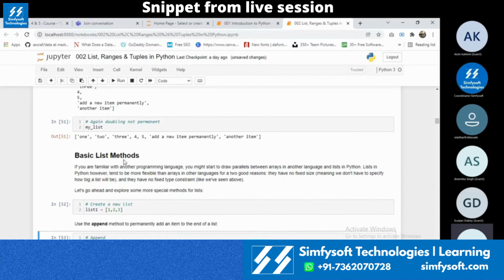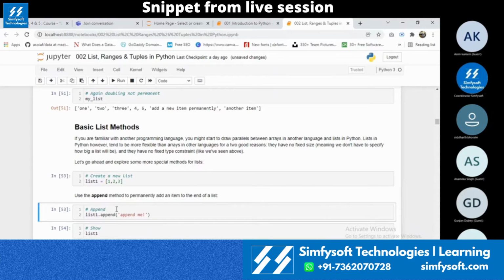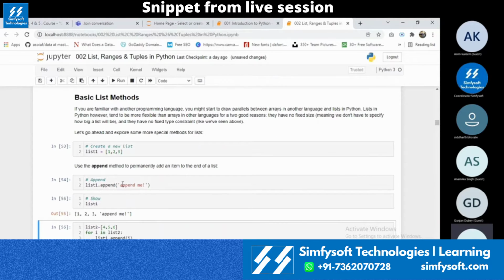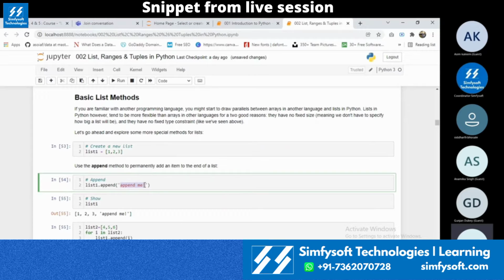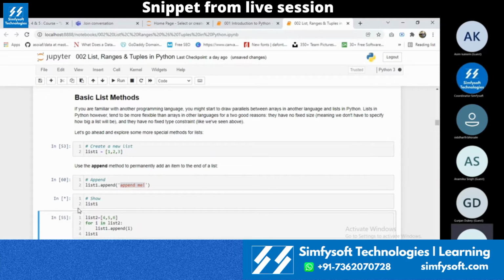So I'm having a list called list one. In that I am having three values, 1, 2, and 3. What I will do is I will give list one dot append. This is the syntax for appending a value to a list. Whatever value I'm giving inside these brackets will be appended to the existing list. You no need to reassign it, and whatever changes you are making, it will be permanent. If you execute this part 10 times, it will just keep on appending the value.